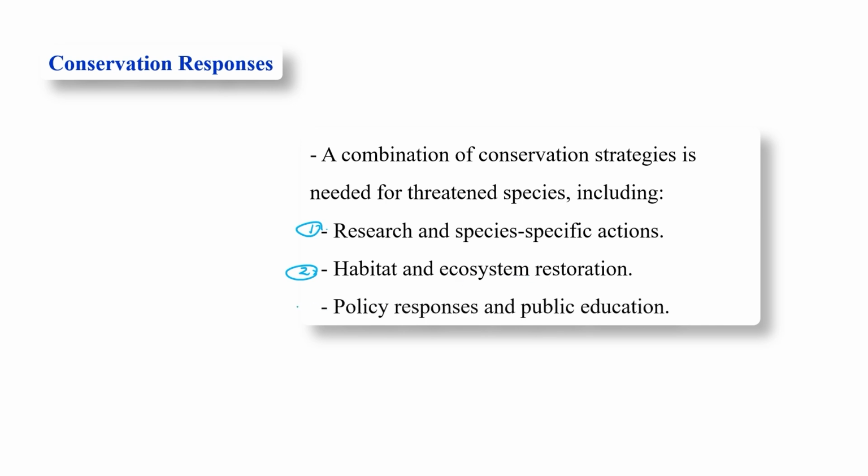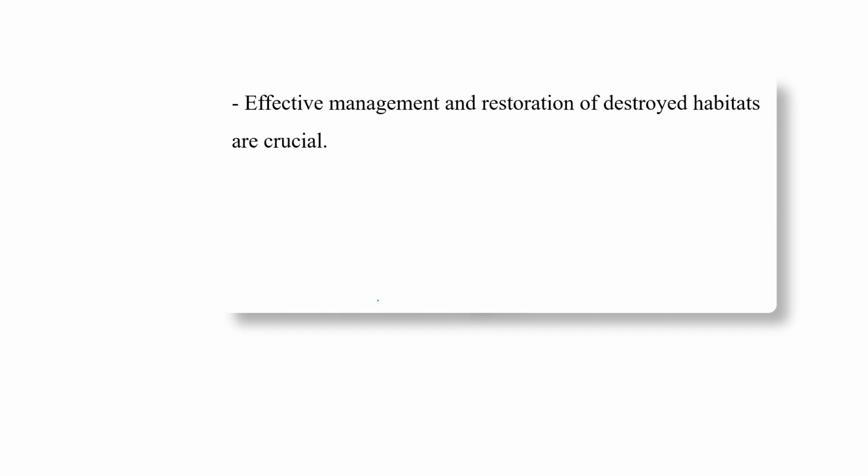Then third, the government should develop policies which take these things seriously, and also educate the people and tell the common man the importance of wildlife and our biodiversity.